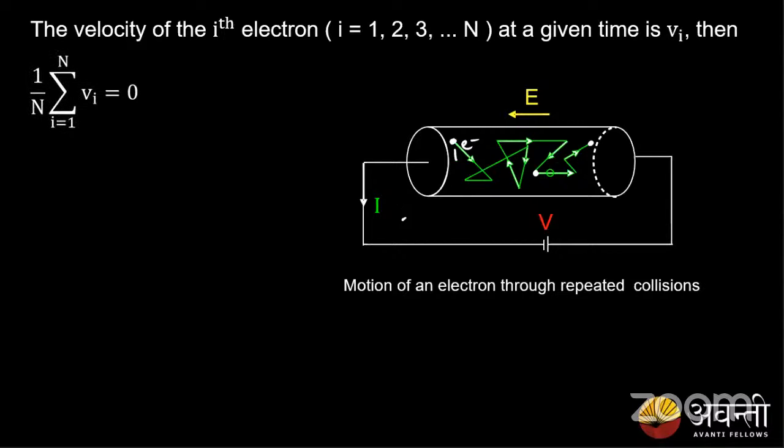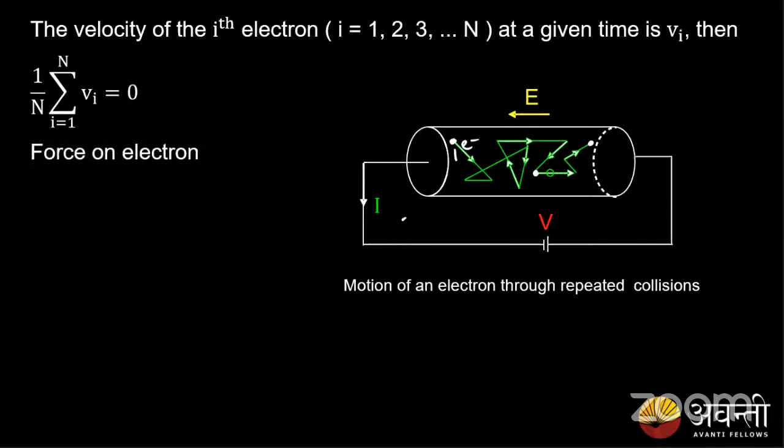It will be moving with Vi equal to 1 by n times the summation of all Vi. So the net motion of electrons without the presence of an electric field would be 0. Without the presence of an external electric potential or potential difference, the net movement of electrons outside the conductor would be 0. But inside the conductor, there will be a zigzag movement of electrons.